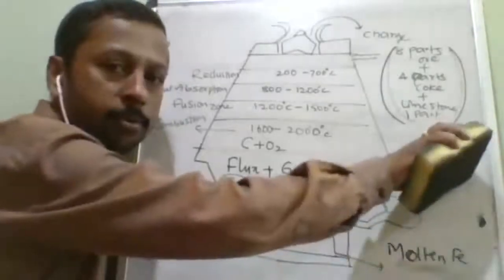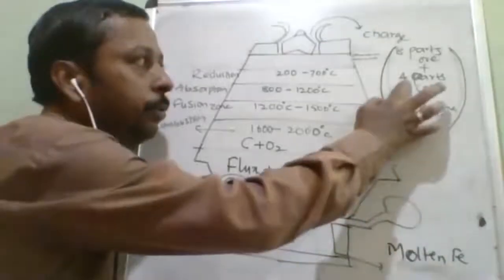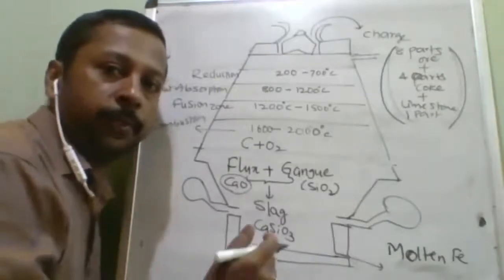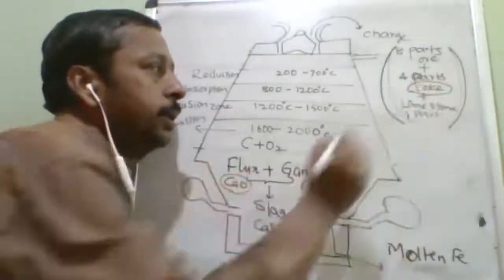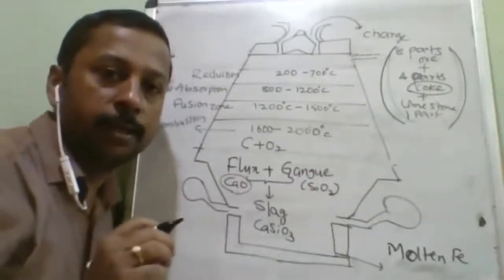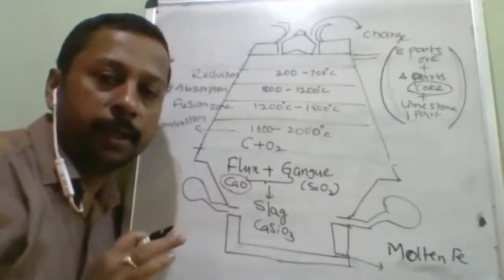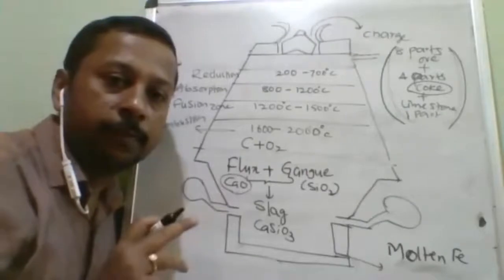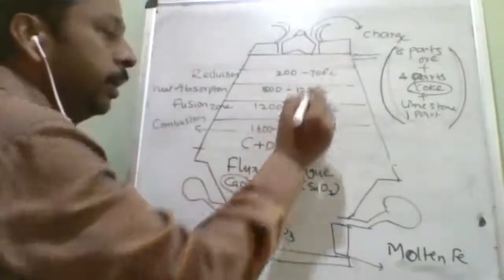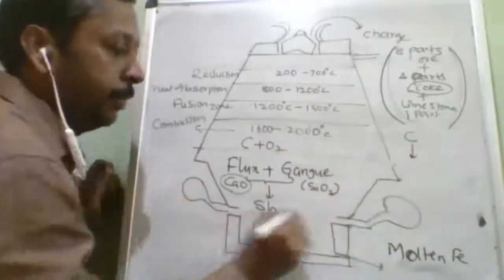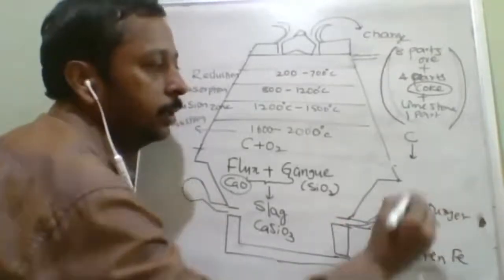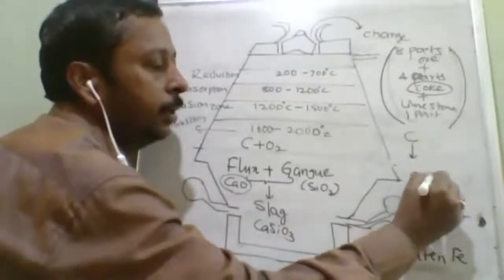So this limestone, what is its purpose? And 4 parts of coke, is it understood? Now there is a misconception among the students about this. If they are asked what is the reducing agent, they write coke, but not coke. Actually, we are adding coke as a reducing agent, but it is not working in the same form. First of all, it is converted into carbon monoxide. See here, from the top, carbon is coming, and from here, these are called hot air tuyeres. From here we are sending the oxygen.